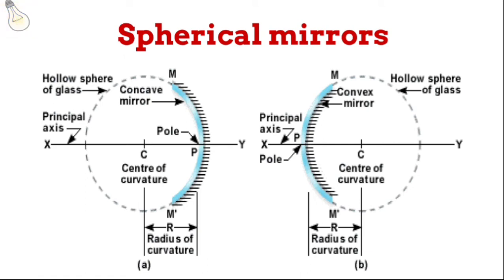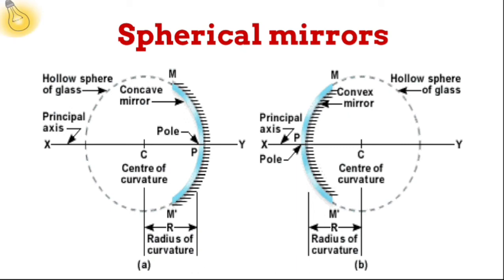The center of the reflecting surface, that is the concave or the convex mirror under consideration, is called the pole. From the center of curvature to the pole is the radius of the sphere, also called the radius of curvature.